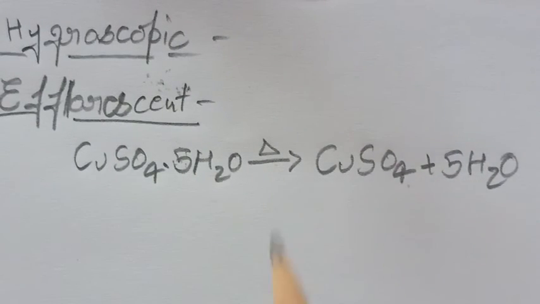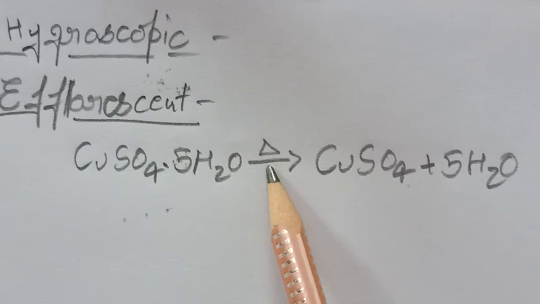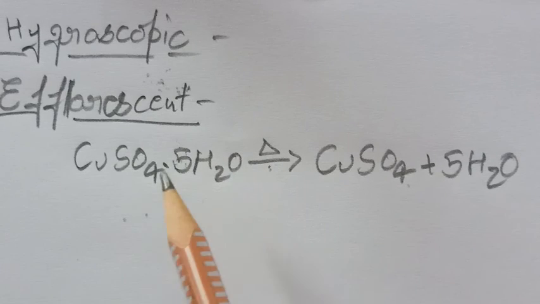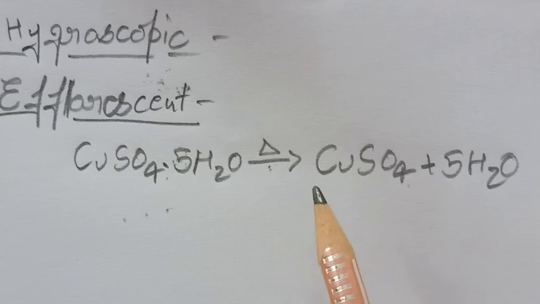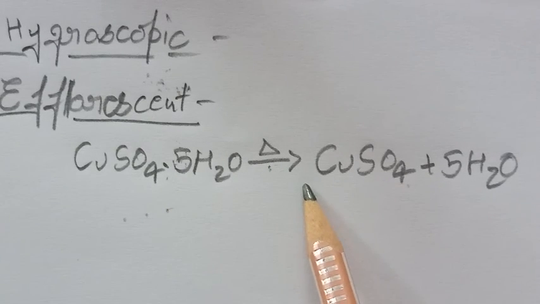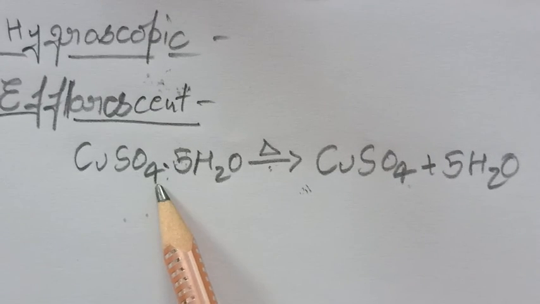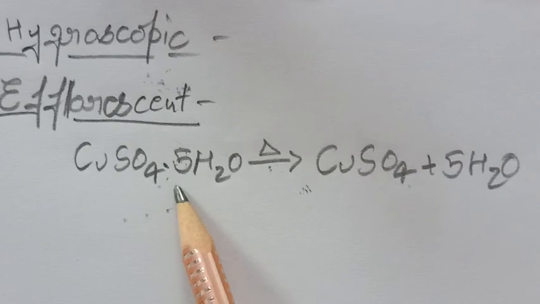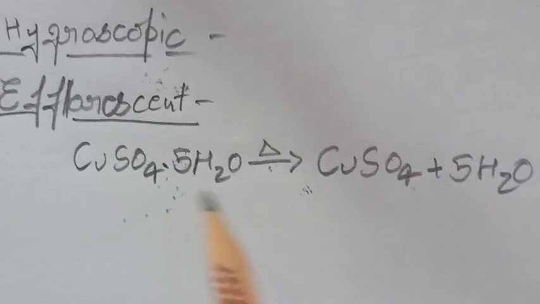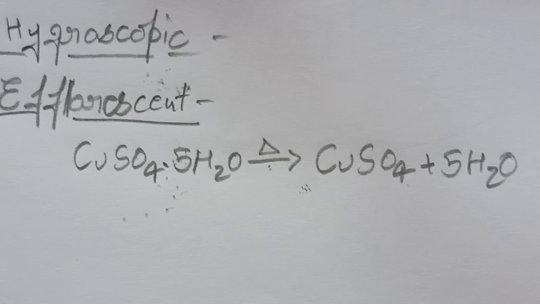So such substances which are present in crystalline form, and after applying heat lose their crystalline structure and convert into a powdery mass, are known as efflorescent substances. Example, copper sulfate pentahydrate, which is also known as blue vitriol. I hope everything is very clear up to here.